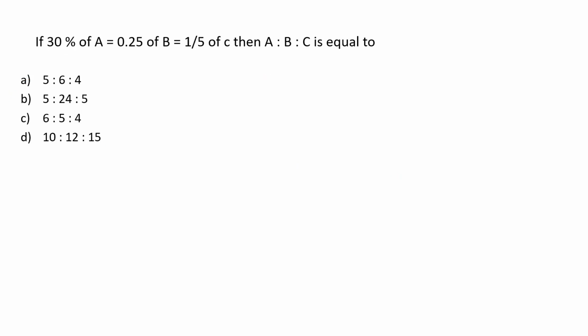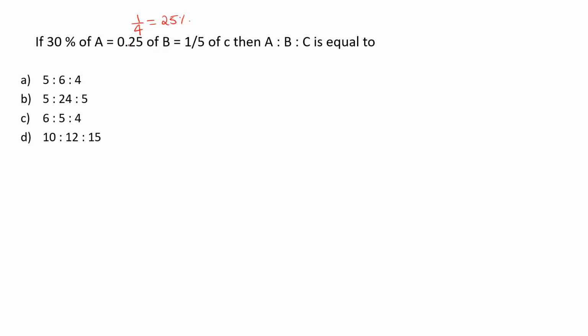Next one. If 30% of A is equal to 0.25 of B is equal to 1/5 of C, then A is to B is to C is equal to. 0.25 is nothing but 1/4, and 1/4 is nothing but 25%.